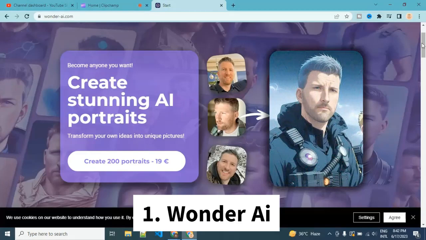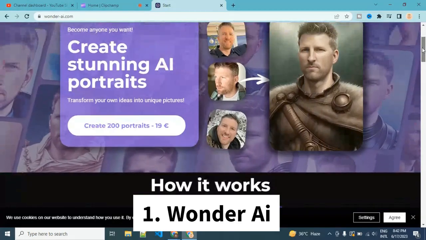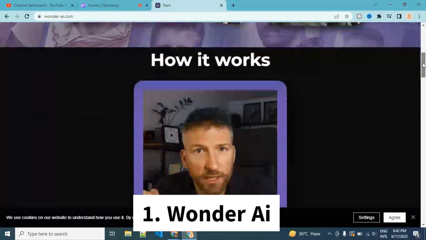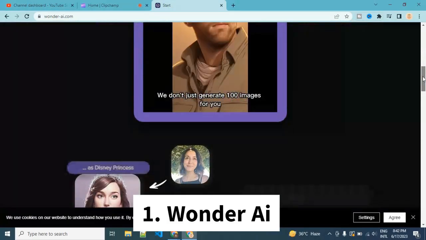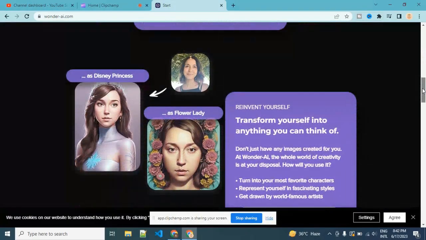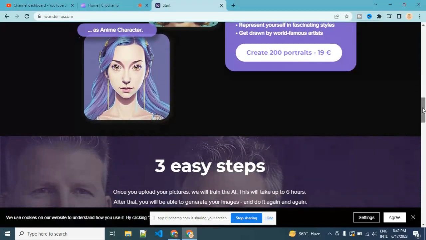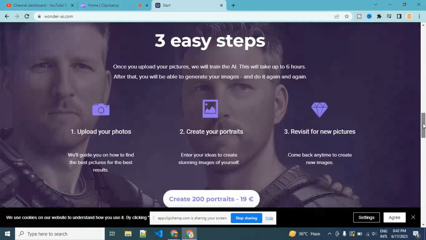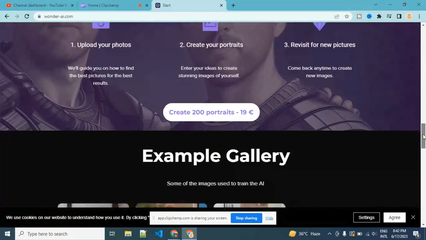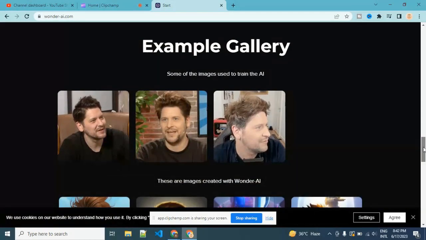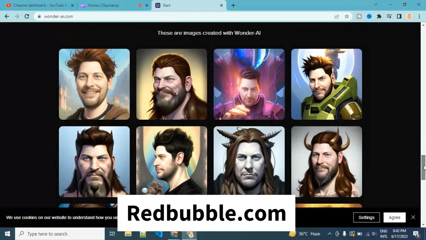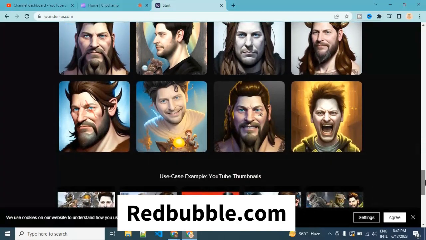The first app I want to introduce is called Wonder AI. With Wonder AI, you can transform photos or text into artistic creations. For instance, you can input a phrase like George Washington eating a hamburger, and the app will generate a unique image based on that prompt. You can leverage this feature to create designs and sell them as stickers on platforms like Redbubble.